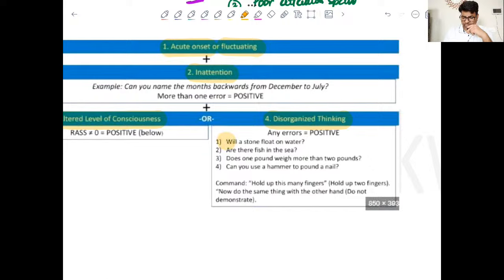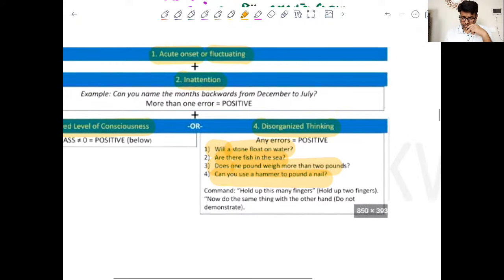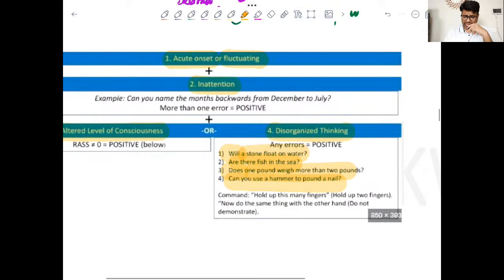We will ask, tell me whether a stone will float on water or not, or are there fish in the sea, or does 1 pound weigh more than 2 pounds, or can you use a hammer to pound a nail. So these are a few questions which we will ask the patient, and let us see what his thinking is at that moment of time, right? So that is to check the disorganized thinking. So these are a few things which we check in the confusion assessment method.